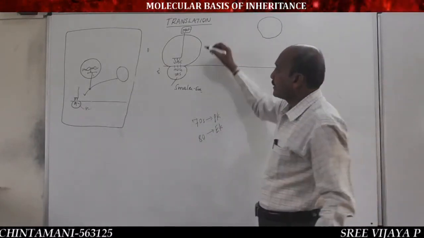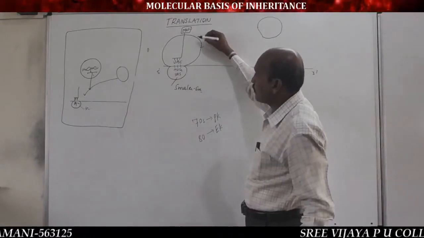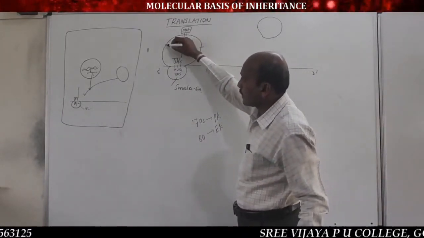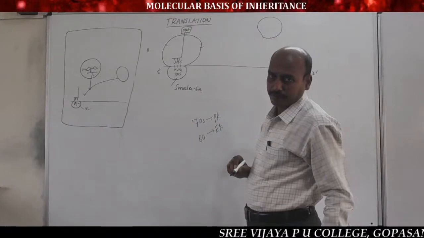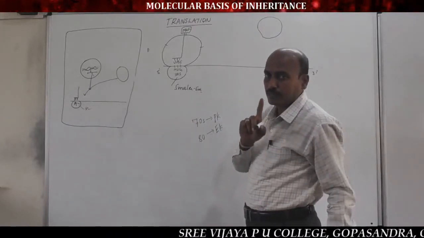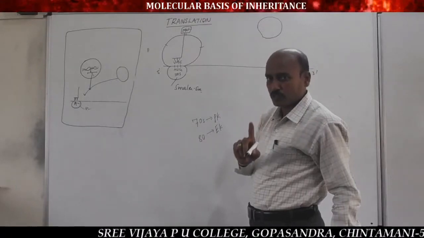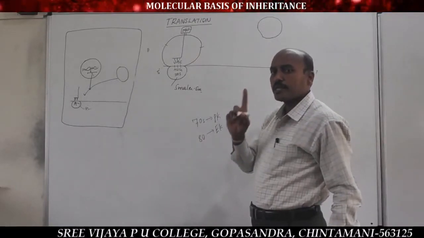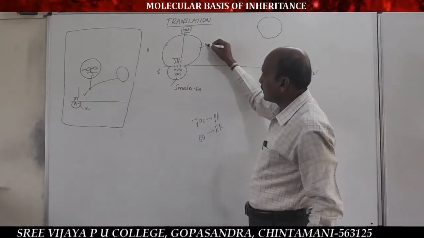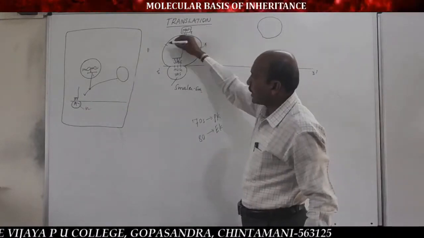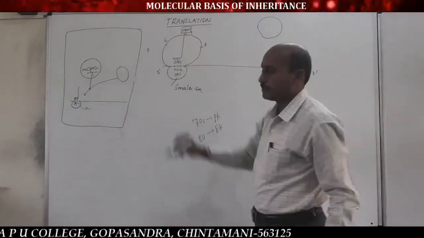Yeah, the larger subunit of the ribosome contains 3 sites. Important, never in the smaller subunit. The larger subunit of the ribosome contains 3 sites: A site, P site and E site.